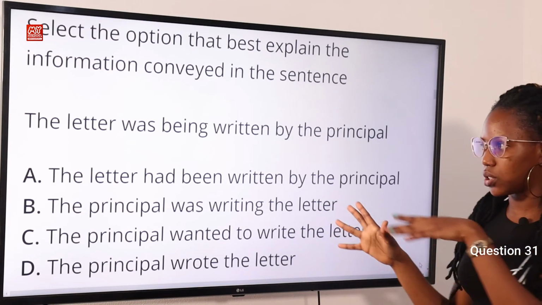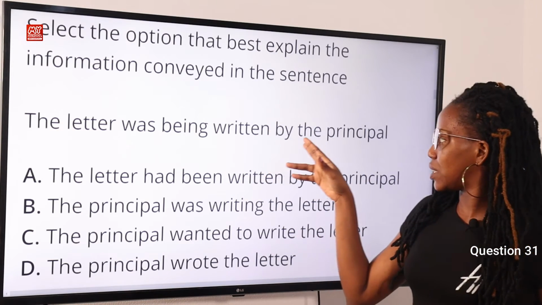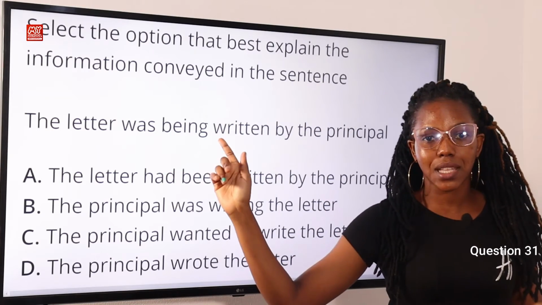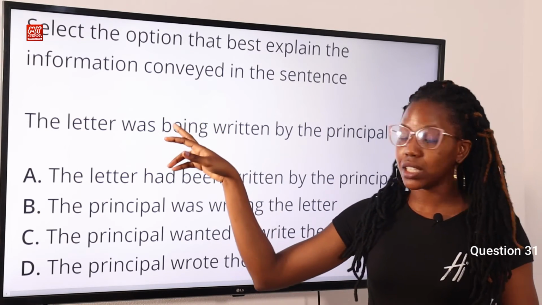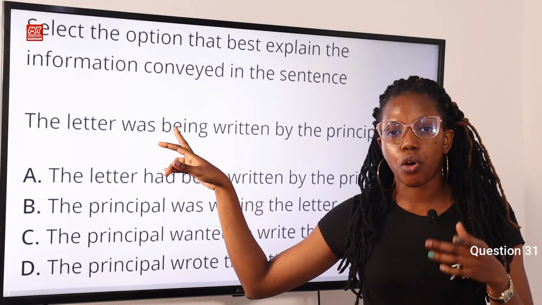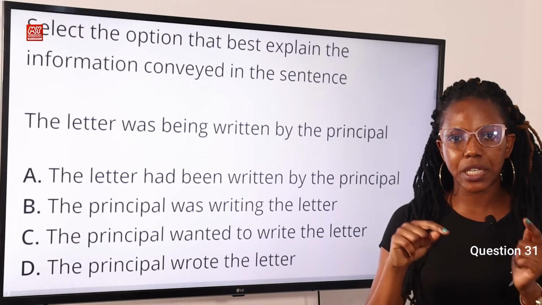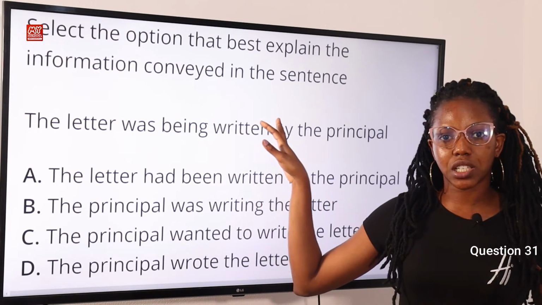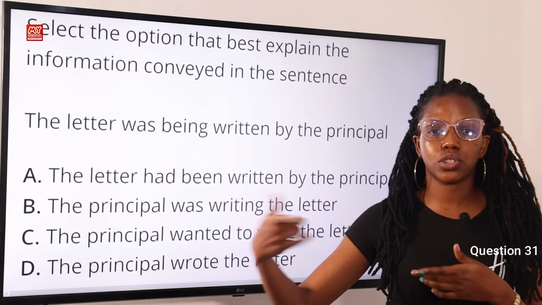Now, let's look at the question. The letter was being written by the principal. Now, this is a past continuous tense. Why is that so? Because of the word being, which is a present participle or the continuous form of the verb be. So this tells us that the action portrayed in this question was done in a continuous manner.